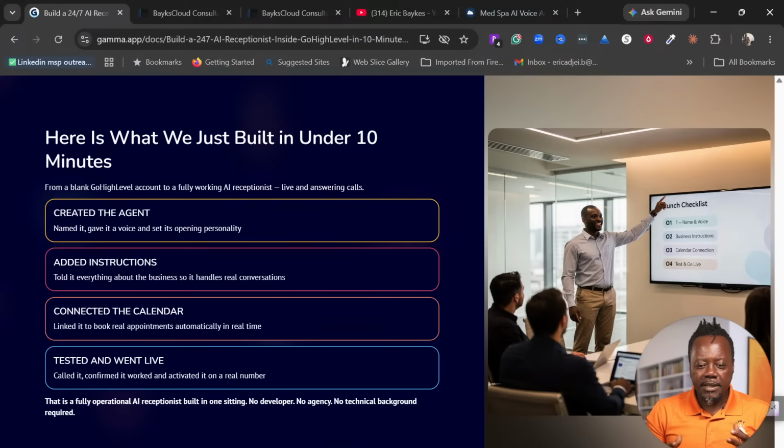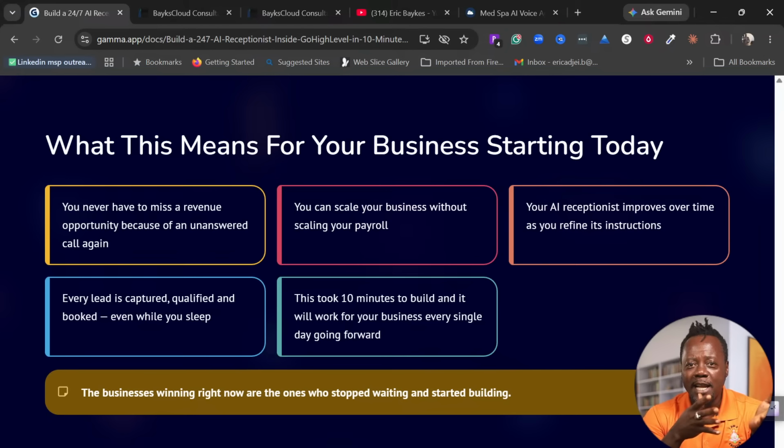Over time, this AI is going to learn and learn and learn more about your business and get things right. So that is how this whole thing works. And you saw how easy this was. This didn't take too much time to set up. If you have a GoHighLevel account, then you can do this for yourself easily, guys. There is no excuse for anybody.